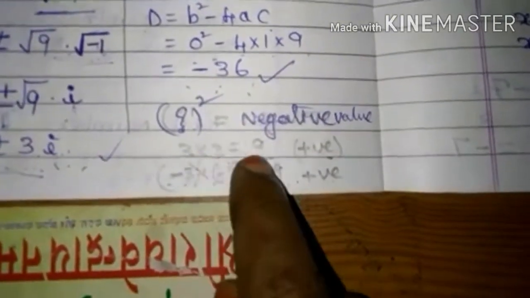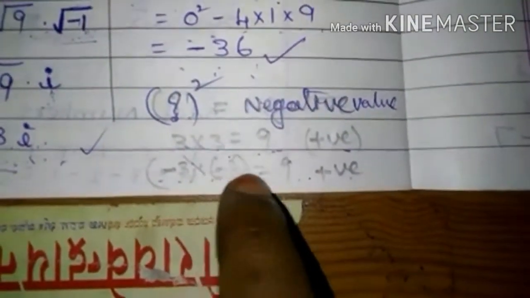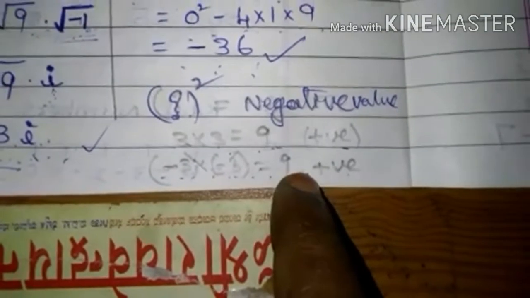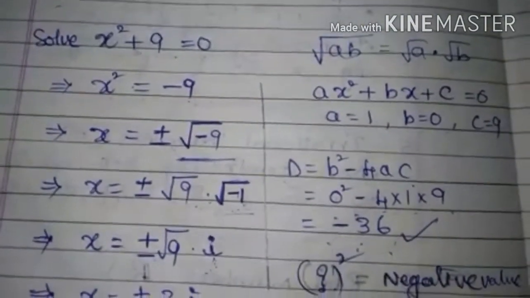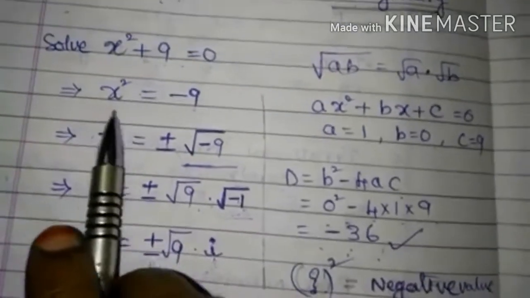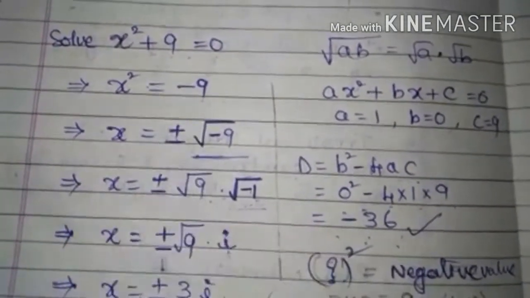3 into 3 is equal to 9. It is a positive value. Again, minus 3 into minus 3 is again a positive value. That means 3 square gives positive 9 only. Here there is no such number whose square gives a negative value.